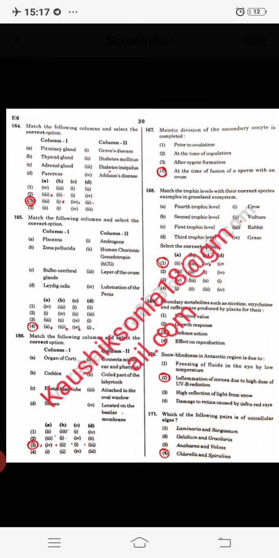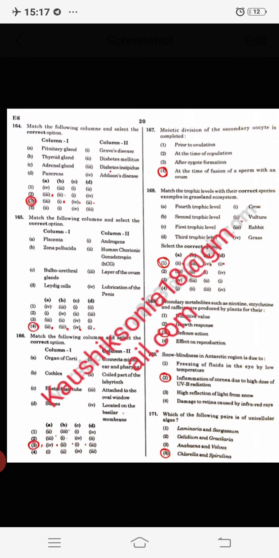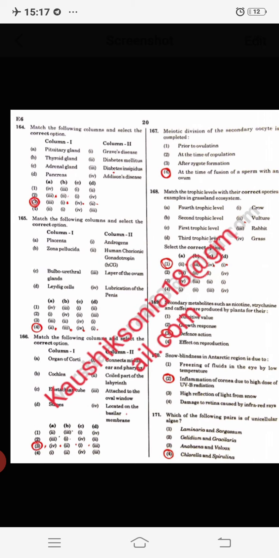Yes students, placenta, that is related to HCG, human chorionic gonadotropin, that also helps to confirm pregnancy with the help of urine. It is present in urine as well in pregnant females. Zona pellucida, layer of ovum. Bulbourethral gland, lubrication of penis. This is an accessory gland in males. Leydig cells help to release androgen, or you can say testosterone. Leydig cells को बेटा interstitial cells भी बोलते हैं.